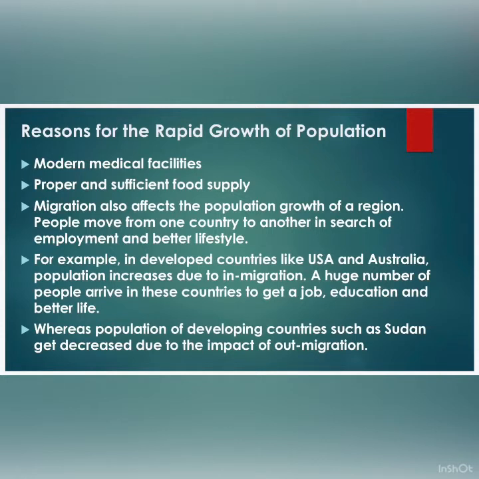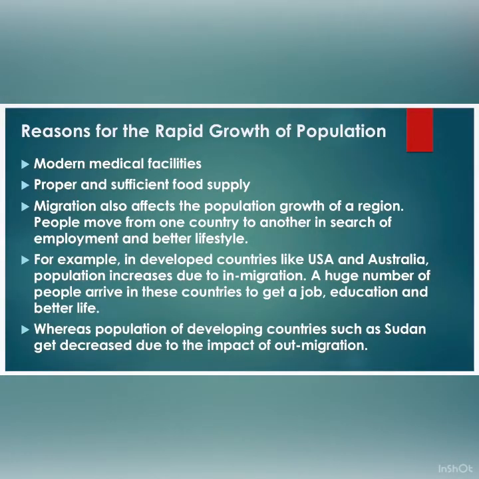Reasons for the rapid growth of population: these are modern medical facilities and proper and sufficient food supply. Migration also affects the population growth of a region. People move from one country to another in search of employment and a better lifestyle.